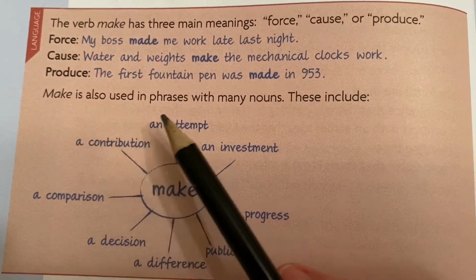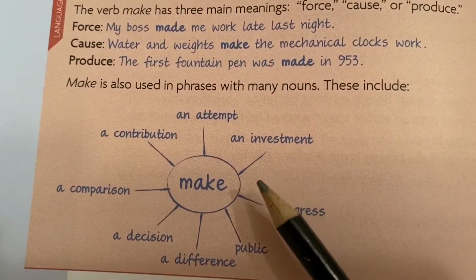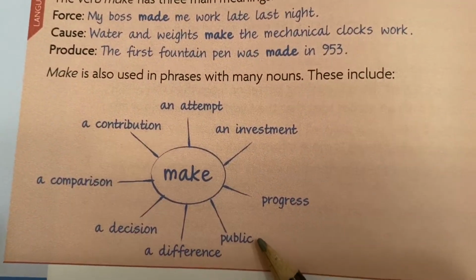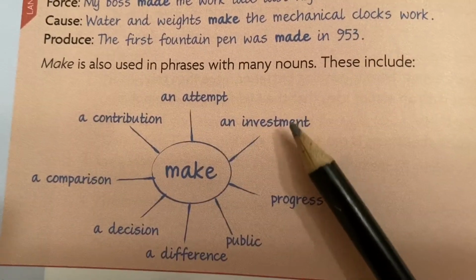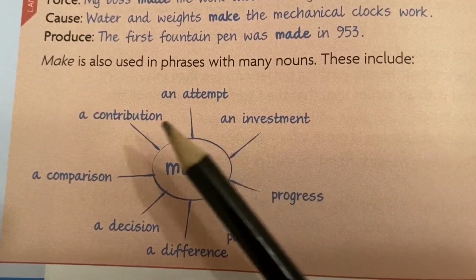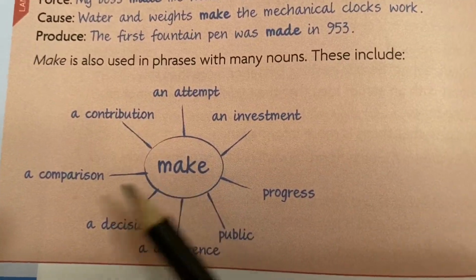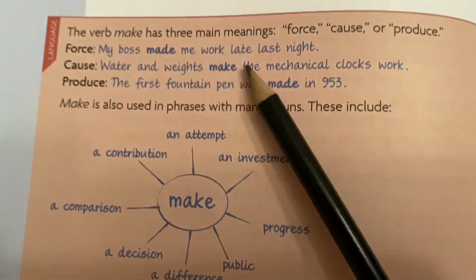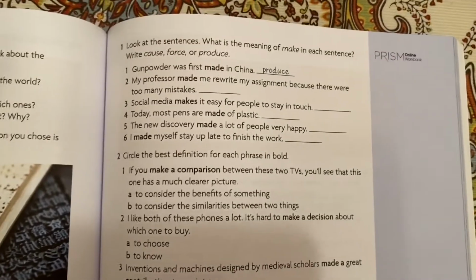Make is also used in phrases with many nouns. These are some phrases you might have heard: make a decision. To make public means to bring it to the attention of everyone. To make progress, to make an investment, or to make a contribution. That's like donating money. To make a comparison, you're comparing 2 different things. We're going to use this section here as we complete the next page.